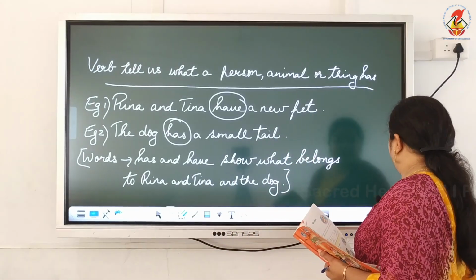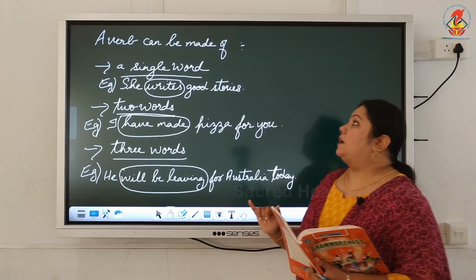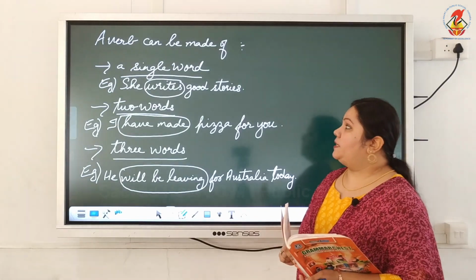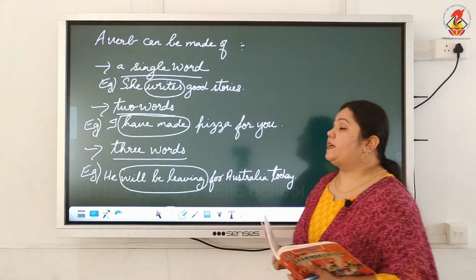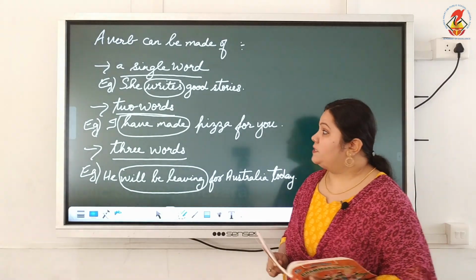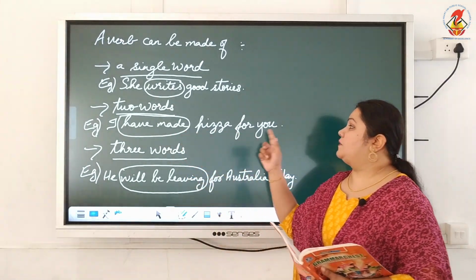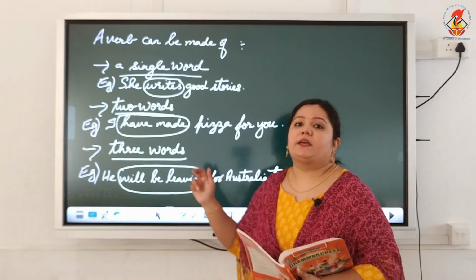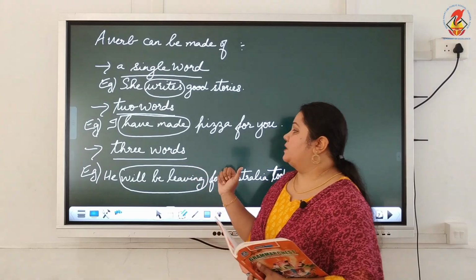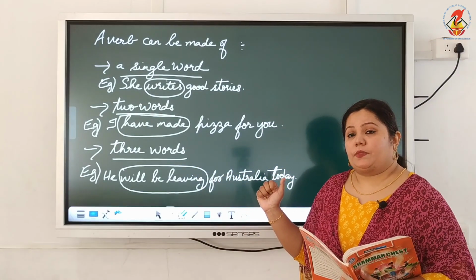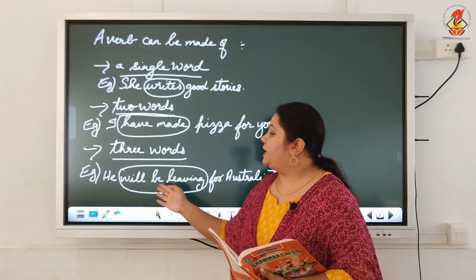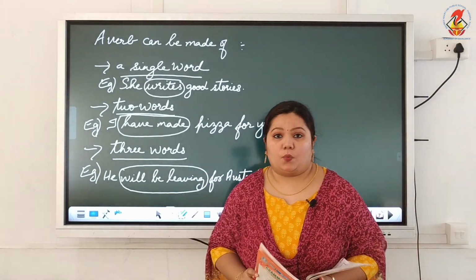Okay, and there are also sentences where verbs are made out of single words, right? She writes good stories, writes is taken as a verb here. And verbs made out of two words, that is, I have made pizza for you. The action word have made is taken as a verb here. Then verbs made out of three words, right? He will be leaving for Australia today. Will be leaving, entirely, is taken as the verb.